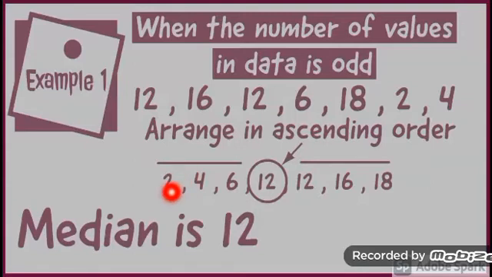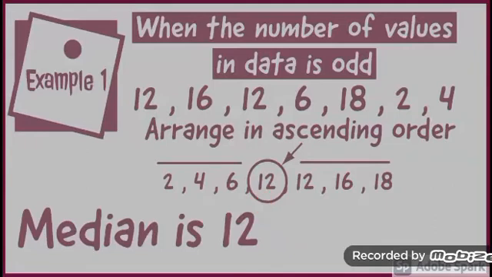This is the ascending order of the values. You can see that 12 lies in the middle position. There are equal number of values on each side of 12. So 12 is the median of this data.